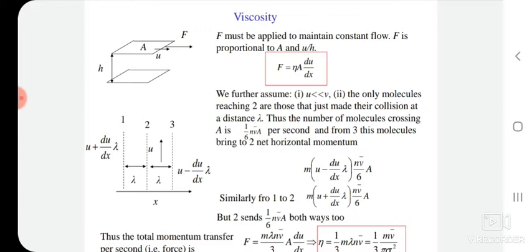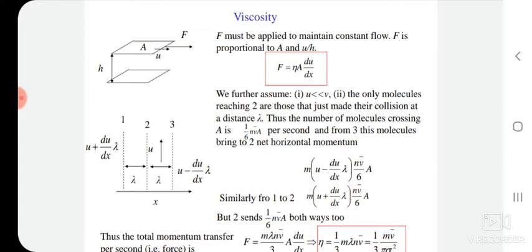It may be noted that it is the velocity gradient which leads to the development of shear force.